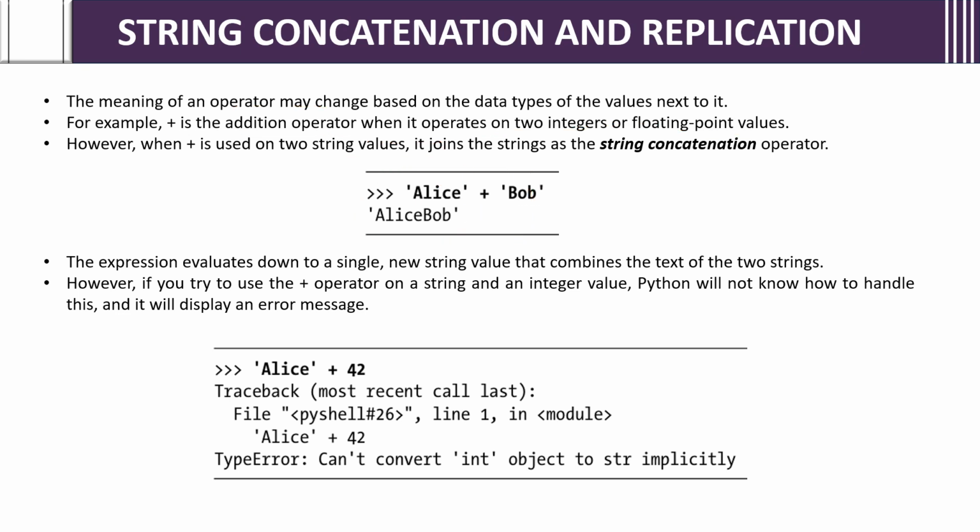For example, I will write Tom and Jerry. I hope everyone likes Tom and Jerry. So we'll try with Tom and Jerry. The first string is 'Tom', plus another string, 'Jerry'. So the output will be what? TomJerry.